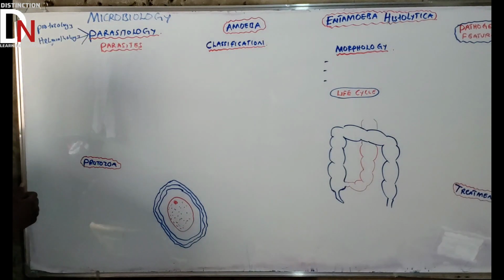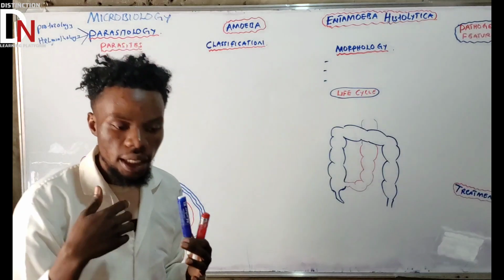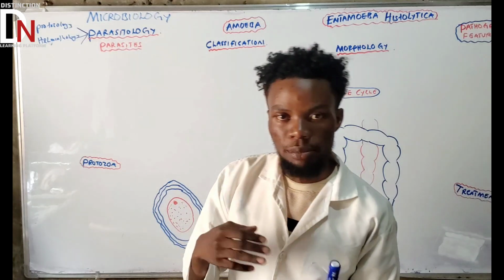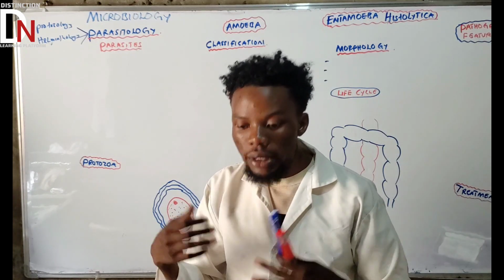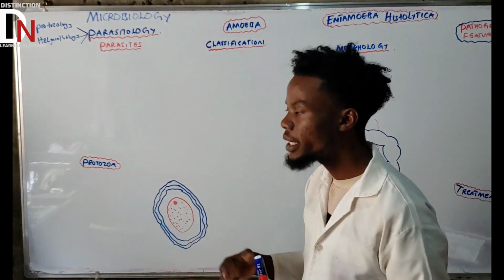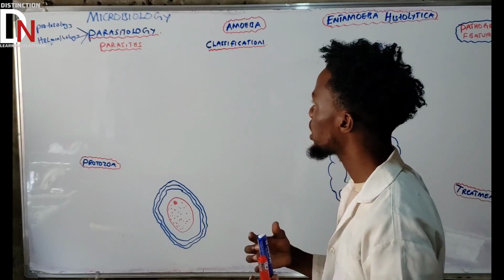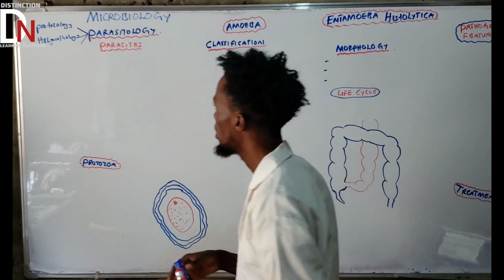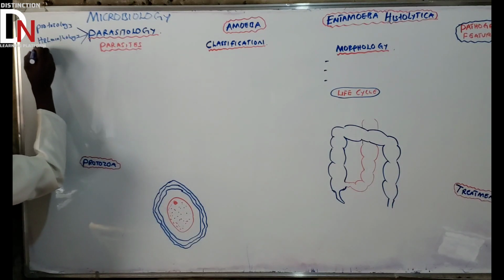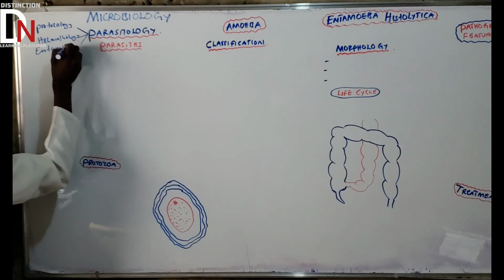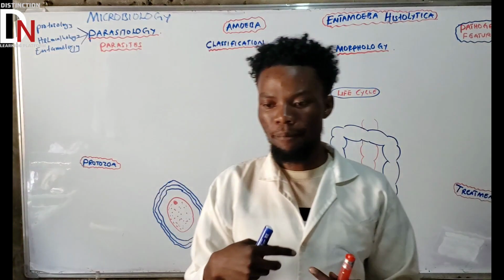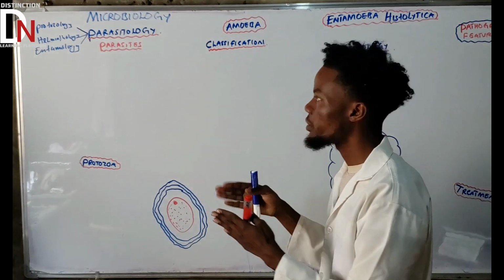And the last one is the study of arthropods. There are some insects that help to transmit parasites from one place to another. We call them arthropods, and we'll study them in detail. A mosquito, for example, is one of the arthropods, a vector that carries or transmits parasites. We call that study entomology.